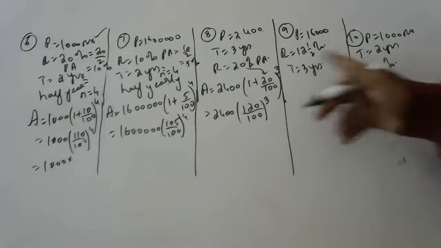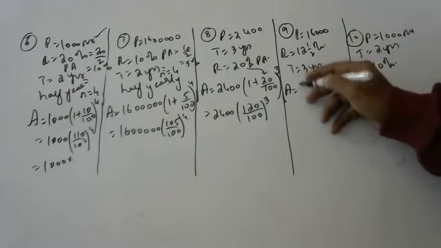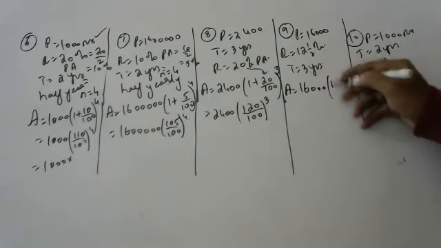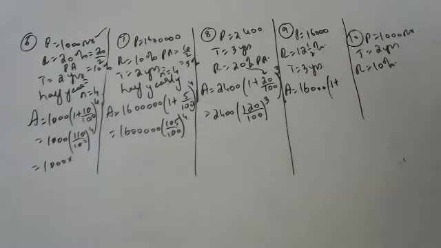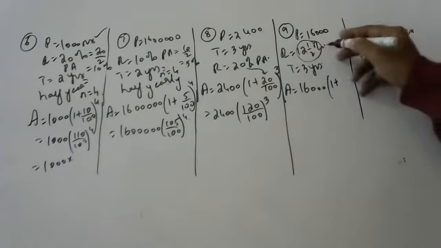Harsha, tell this one. Okay, next. Sujit, tell me these substitutions. 12.5% is how much?